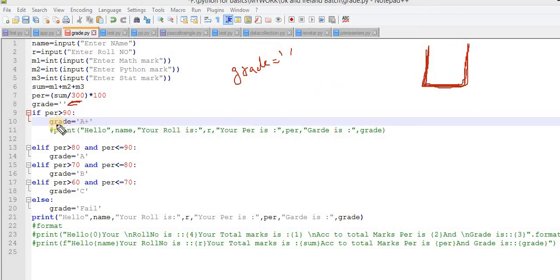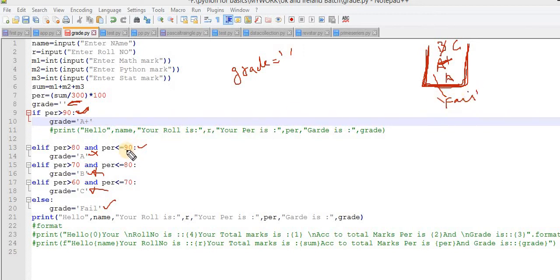If this condition is true, then this container will be filled by A plus grade. If this condition is not true, let's suppose the next condition is true, then this container is filled by A grade. If that condition is again not true, then this container is filled by B grade. If that is not true, then this container is filled by C grade. If that is not true, then this container is filled by fail.